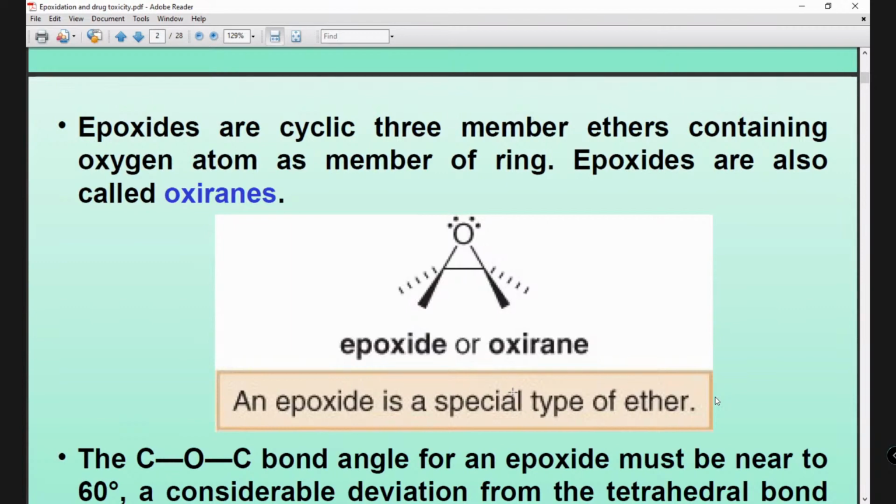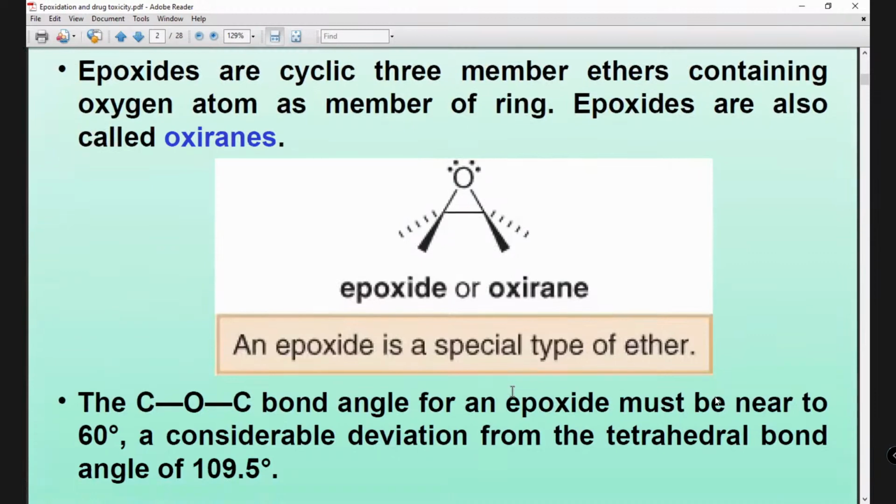Either you can use it in salad or take it directly, because when the carbon-carbon double bond forms an epoxide, this epoxide is very unstable, a highly reactive intermediate in the body, and seriously toxic. So this is the discussion for today.